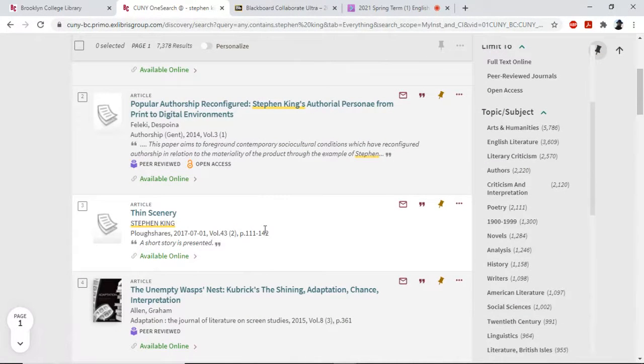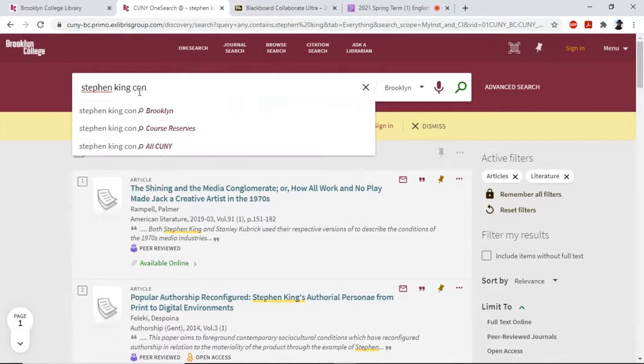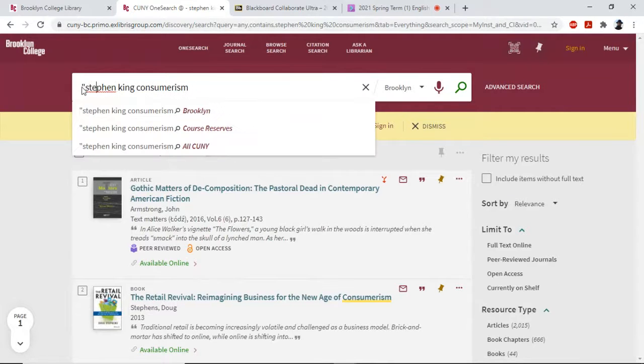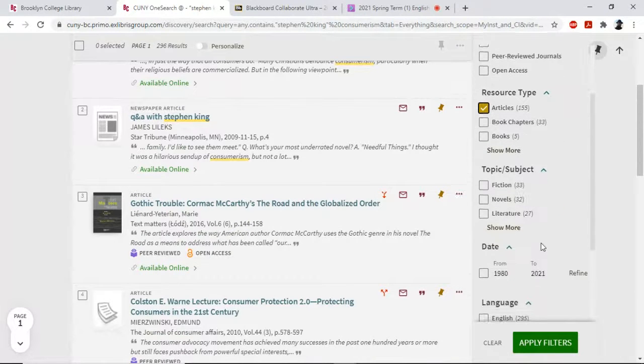Or how about you could try this? You could try, let's say, if you want to take it for granted that the 10 o'clock people is a commentary on consumerism in American culture, and the cigarettes in the 10 o'clock people are representative of American consumerism. So then you might try the author name and the theme. Let's try Stephen King and consumerism. All right, you want to put the name in quotes. Try that. All right, and go over to your resource type, your filters. Turn on articles.